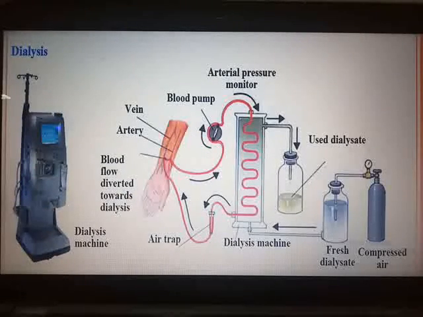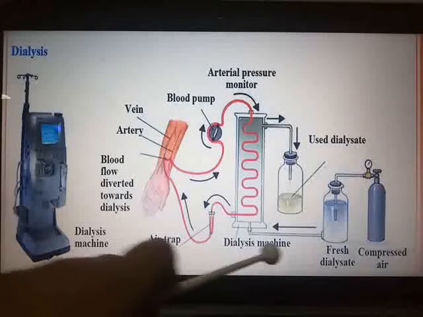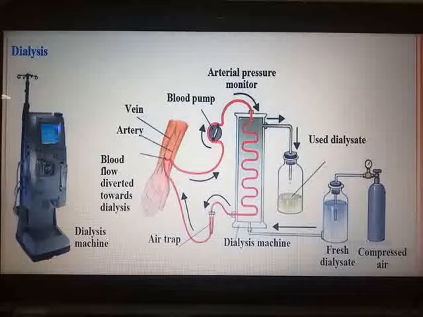Here you can see the photograph of a dialysis machine which is made by man. What is the work of this machine? The process of separating the nitrogenous waste from the blood with the help of this machine is called dialysis.